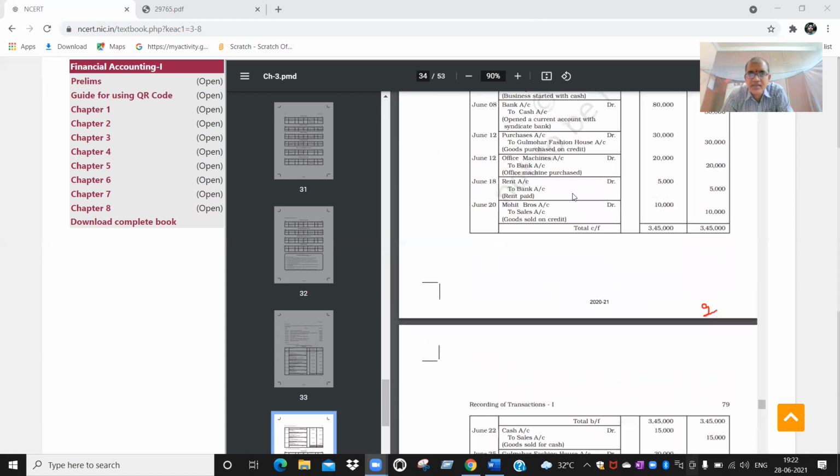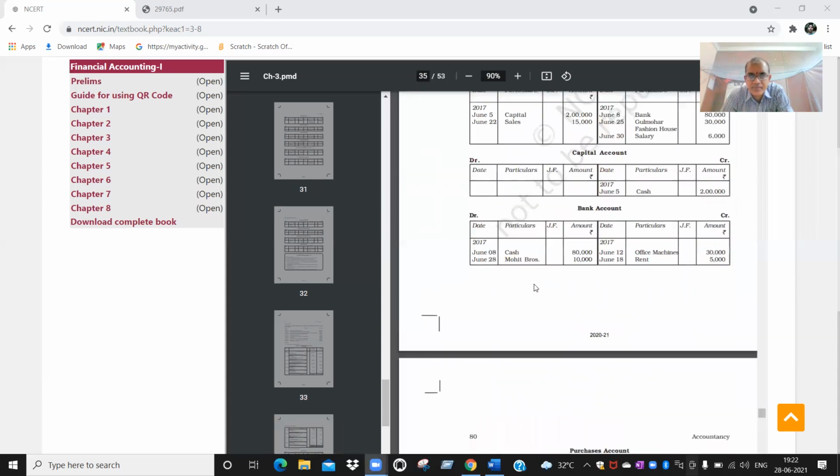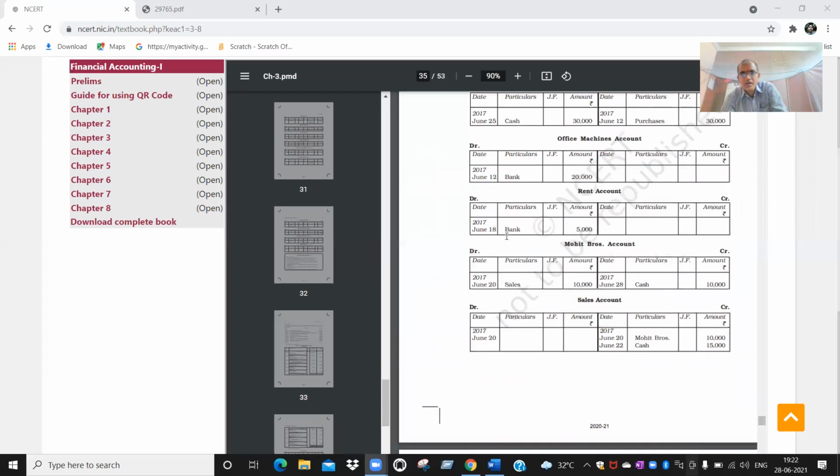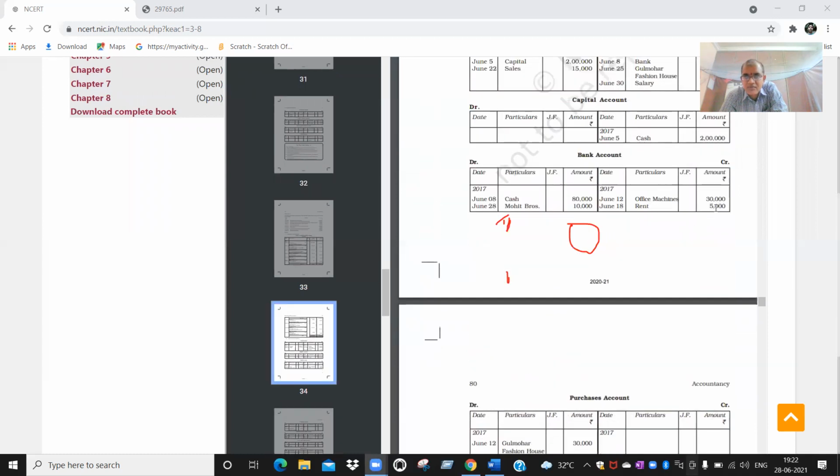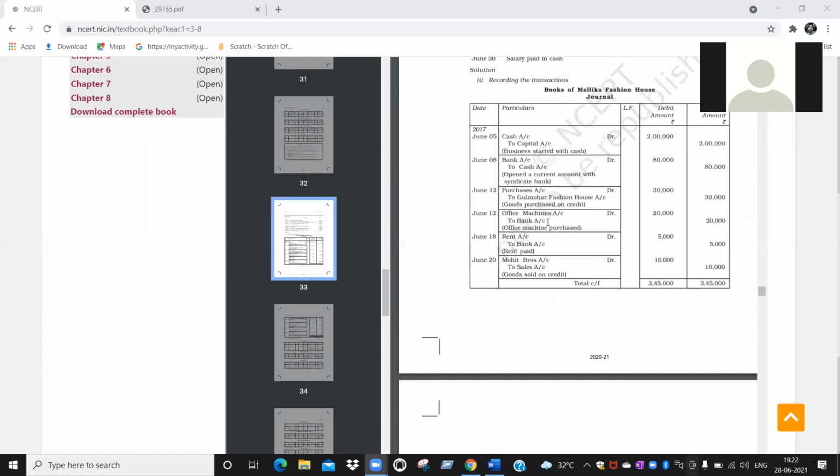Now next transaction I mentioned now, this one. What is that? Rent account debit to bank account. See, rent account you are going to open. See, rent account debit to bank account. To side means debit side. Yes, sir. To bank account you are going to mention. Again, in bank, this amount will appear on the credit side with the same date. Okay, see bank account, it will be there. 5,000 rent, 18th date. Are you able to understand? Is there any difficulty? Yes, sir. No, sir. Okay, right.